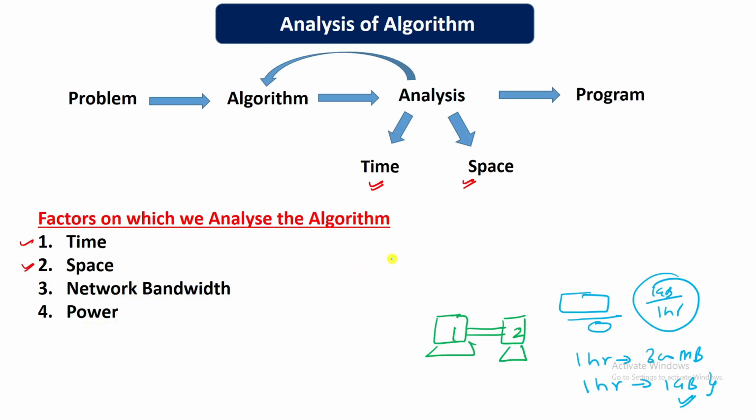Now the fourth factor is power. Let's say you are in a company and your task is to develop some algorithms for their mobiles, which should work in such a way that they run after consuming very little power. Very little power consumption should be there and your battery should work for a longer period of time. So in those types of scenarios you should consider the power factor also, so that you can make a better algorithm.